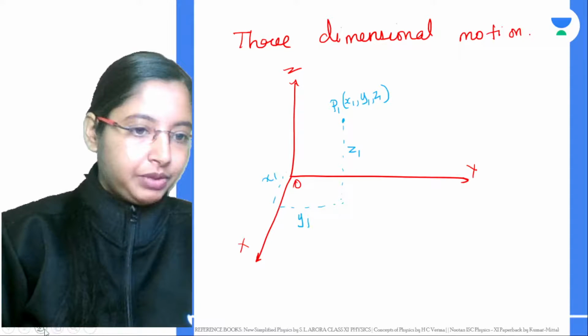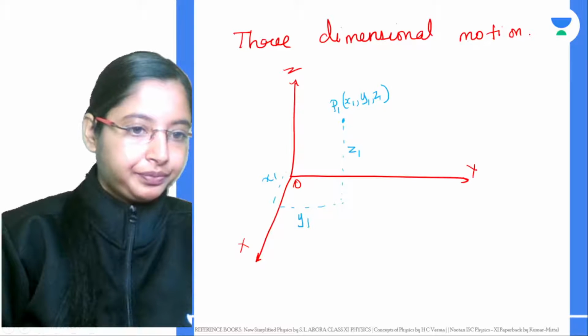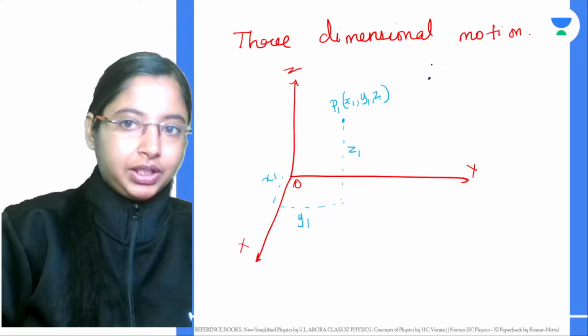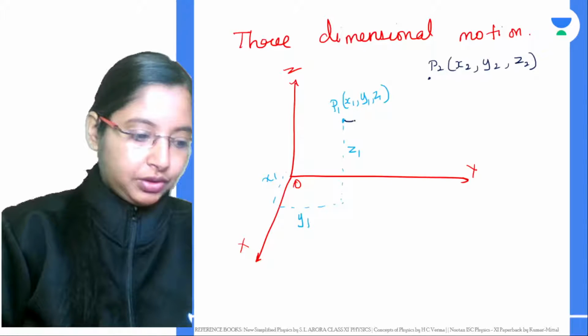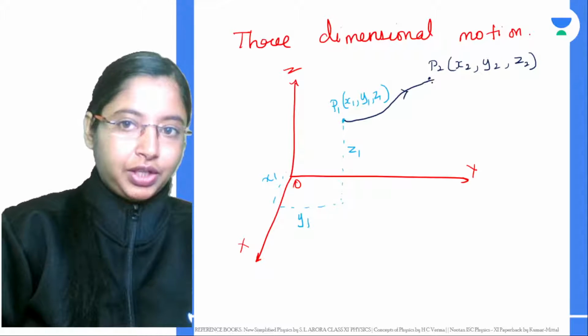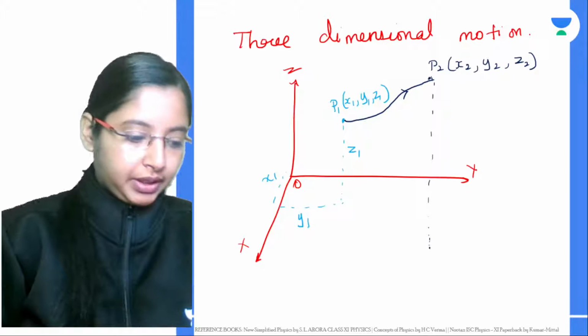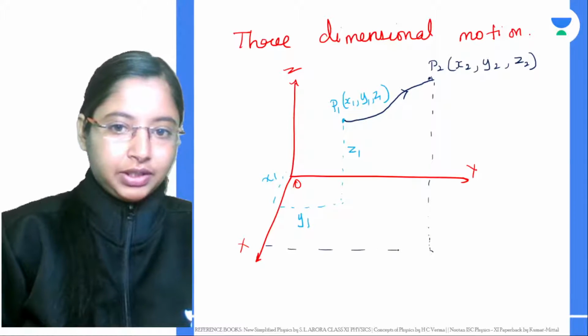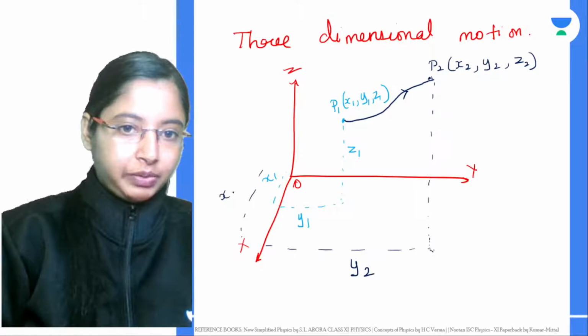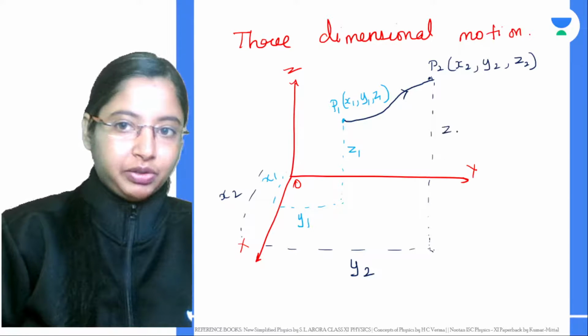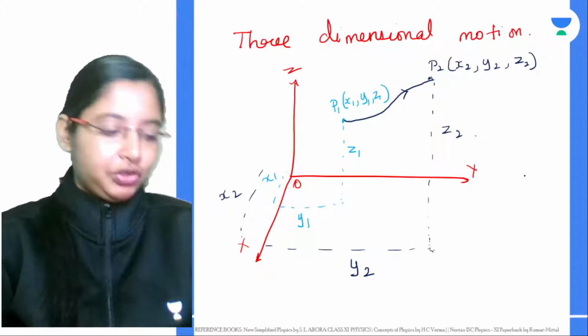Now after some time the object is somewhere over here. We can say the position of the object has changed with respect to time. The object has gone from here to here. Now if you consider this, this distance is your y2, this entire distance will be x2 and this distance will be your z2, a three-dimensional object.